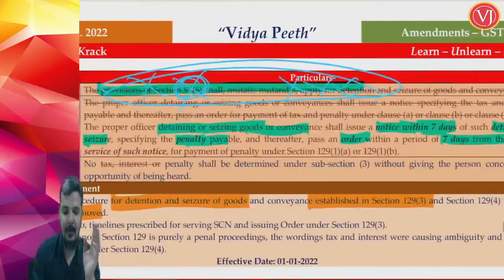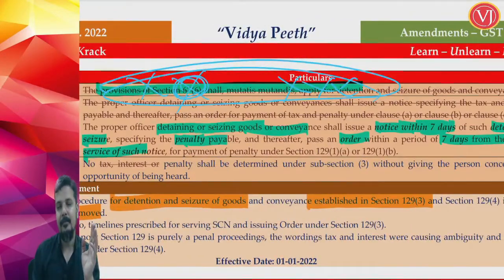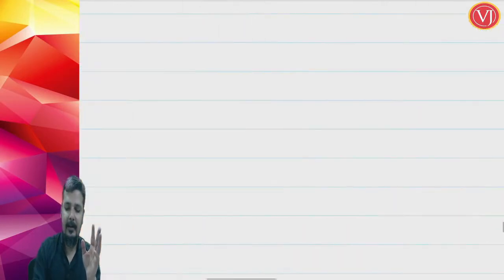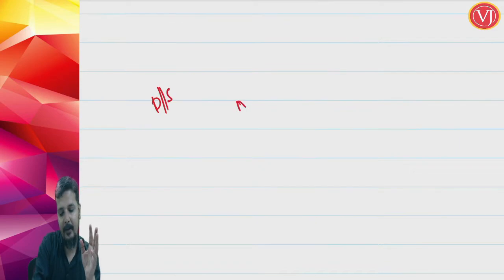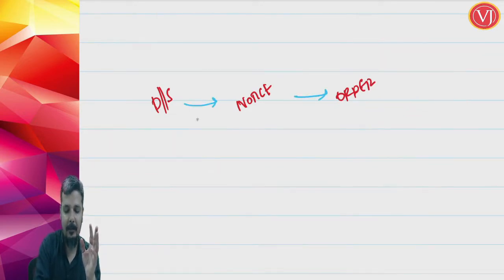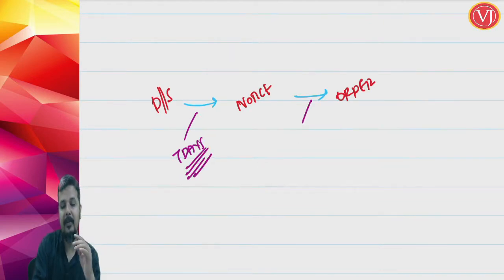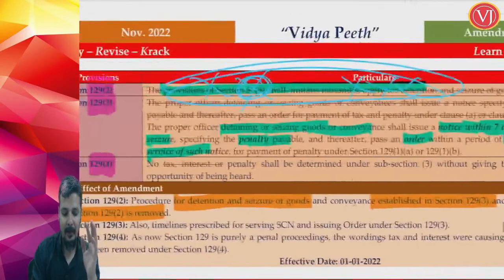So what are they telling? They are telling that the procedure when you are talking about detention and seizure: within 7 days give notice and within 7 days give order. So the provisions have been made very simple. Procedure has been made very simple. So the moment you detain or seize the goods and conveyance, within 7 days give the notice, and after you give the notice, within 7 days give the order. So they have made the provisions very clear.